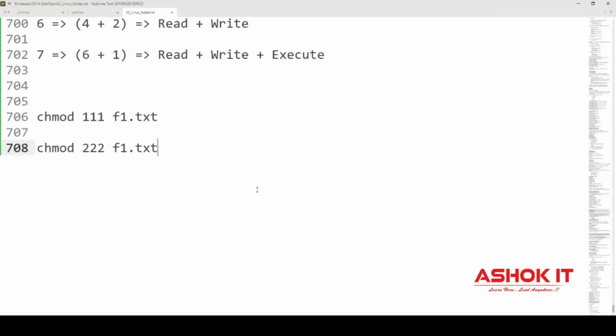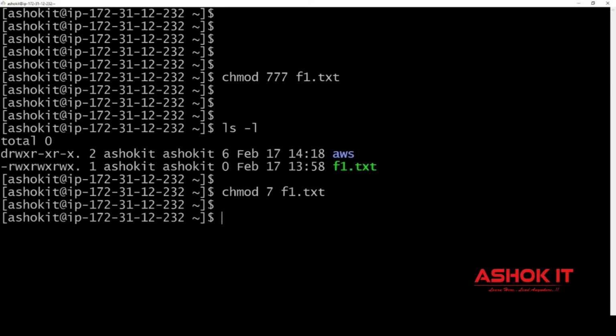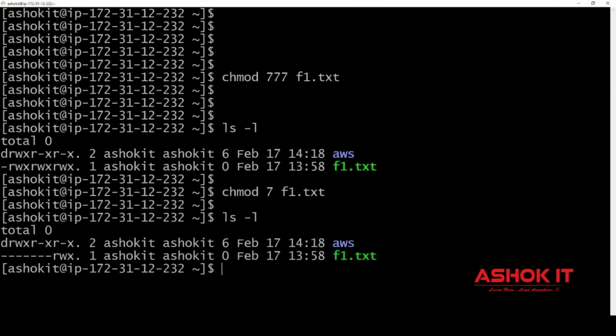When it is considering 007, what will happen? If you write only 7, that is equal to 007 f1.txt. So that means for user no permissions, for group no permissions, only for others all permissions will come. So now see here, chmod only single 7 I have used. For user no permission because of 0. For group no permission because of 0. For others all 3 permissions.